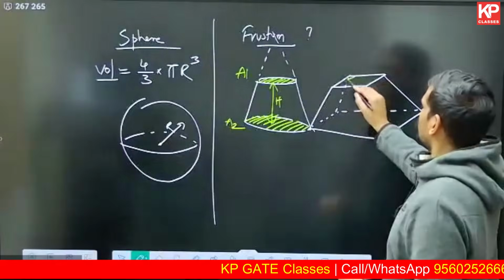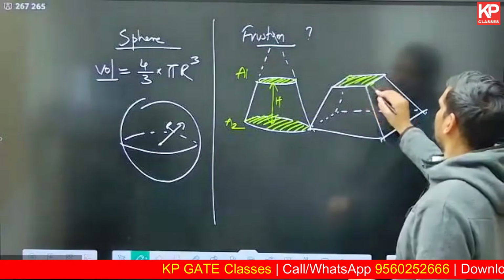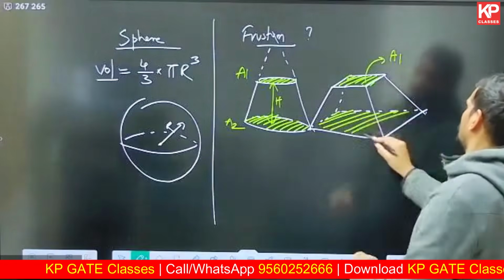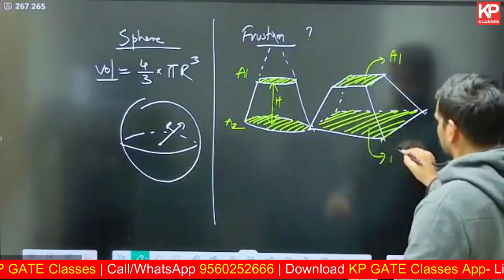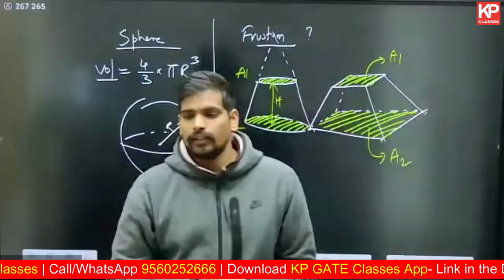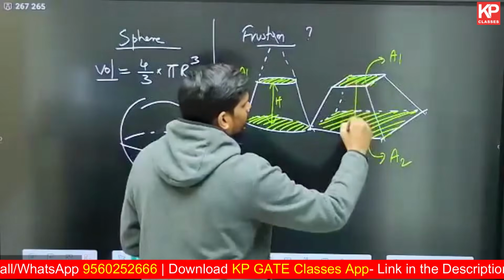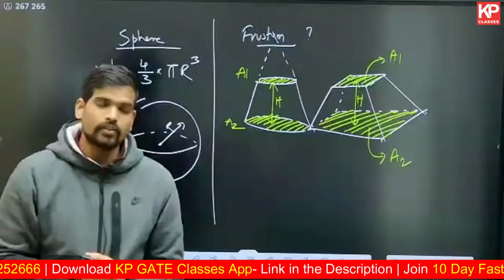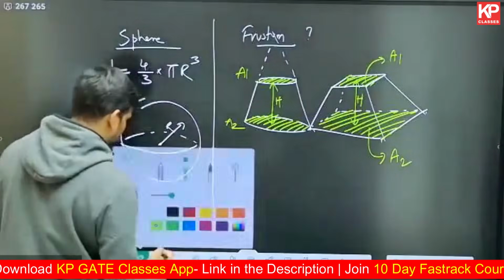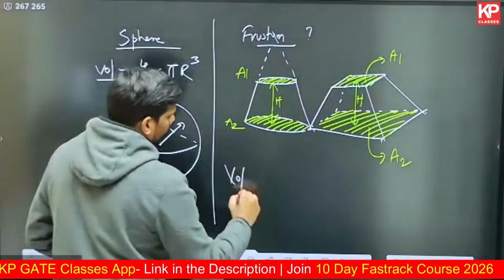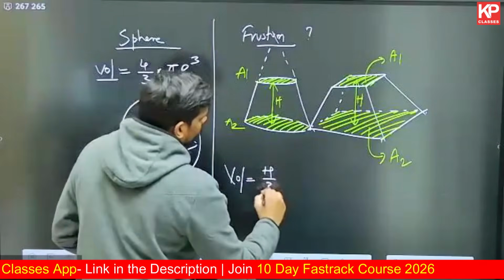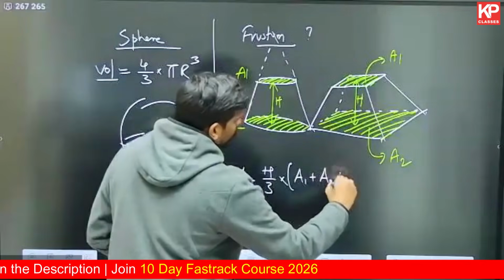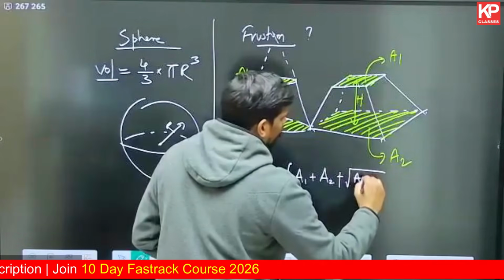Even in this case also, you need to know the area of the top surface, let us say that is A1, and then area of the bottom surface, A2, and the height difference between the first and the second surface, this height h. If you know these 3 values, you can find out the volume using this formula. Make a note of the formula of the volume of frustum. Volume of a frustum is given by h upon 3, 1/3 of the height into A1 plus A2 plus square root of A1 into A2.